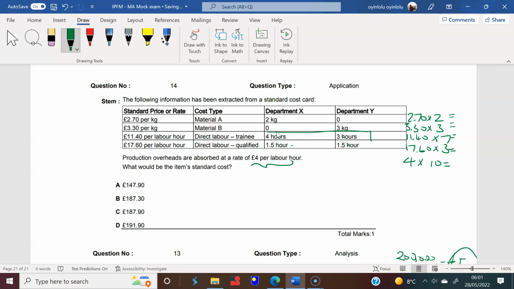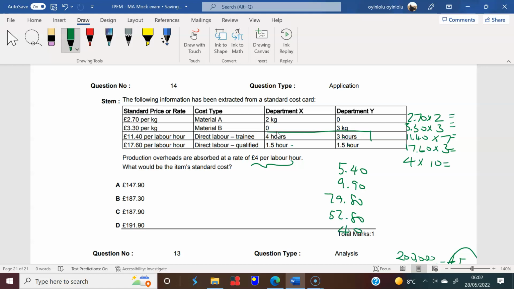So £2.70 times 2 is £5.40. 3.3 times 3 is £9.90. £11.40 times 7 is 79.80. 17.60 times 3 is 52.80, and then you have 4 times 10, which is 40.